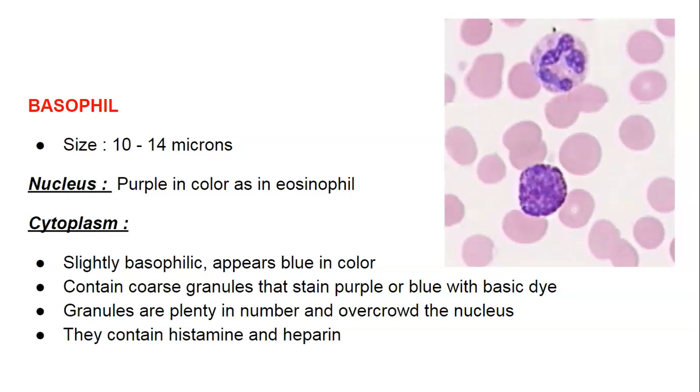This picture shows a basophil. The lower one is the basophil, above it is the neutrophil. We can see that there are plenty of granules, and so the nucleus is almost not visible as it is overcrowded by the granules.